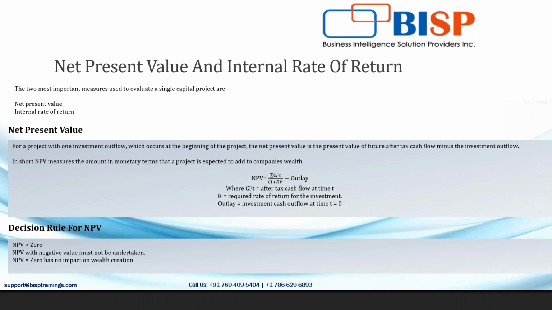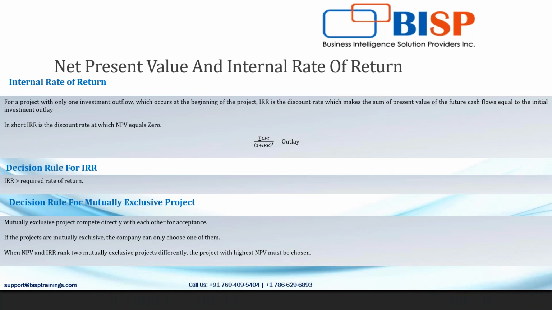The second major indicator for any project related decision is the internal rate of return. Now what is internal rate of return for a project with only one investment outflow which occurs at the beginning of the project? Internal rate of return is the discount rate which makes the sum of the present value of future cash flows equal to the initial investment outlay. So in short, it is the actual return that an organization gets from investment in any kind of project, depending on the cash outflows and cash inflows.